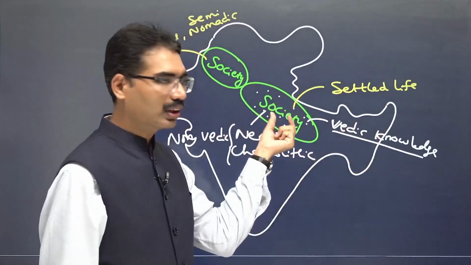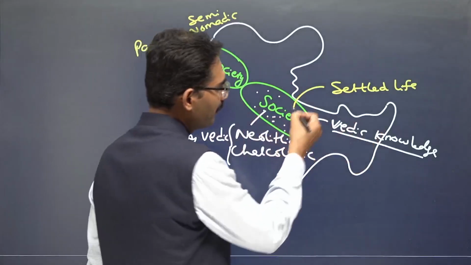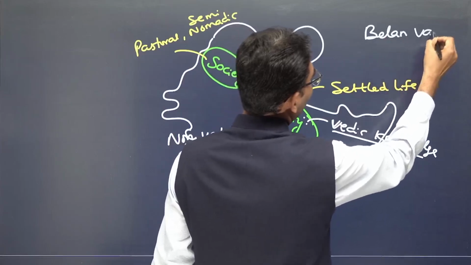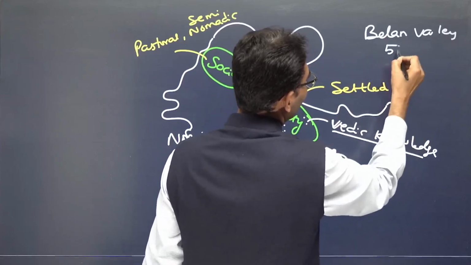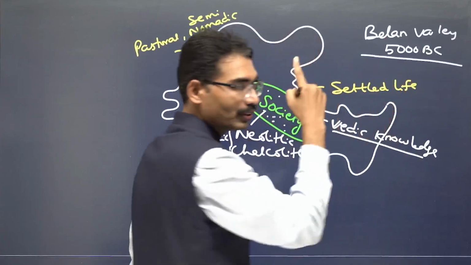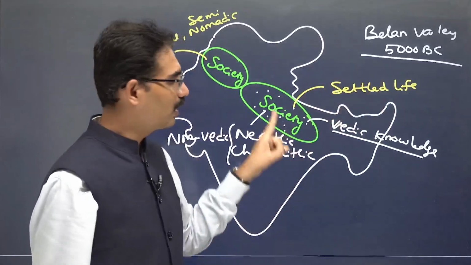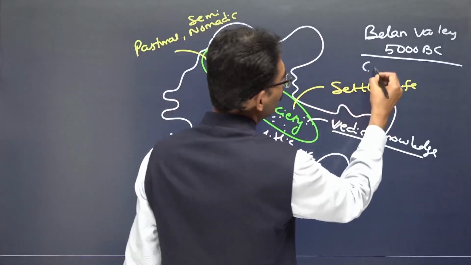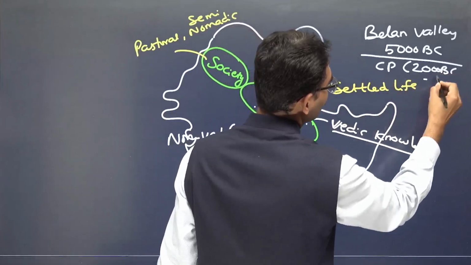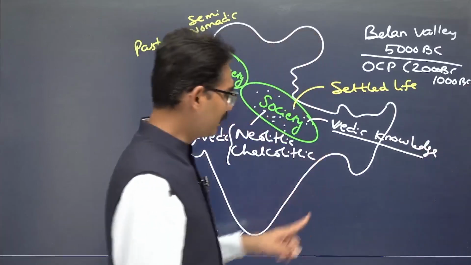In this geographic location, if you remember the Stone Age chapter, this is the period, you remember Belan Valley. Around 5000 BC itself, people's settlements are there: Mesolithic, Neolithic and OCP culture, 2000 BC to 1000 BC, 1500 BC, sorry.